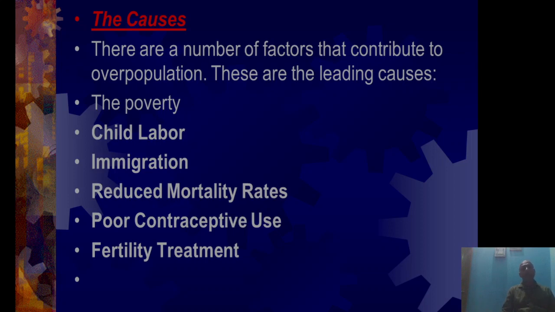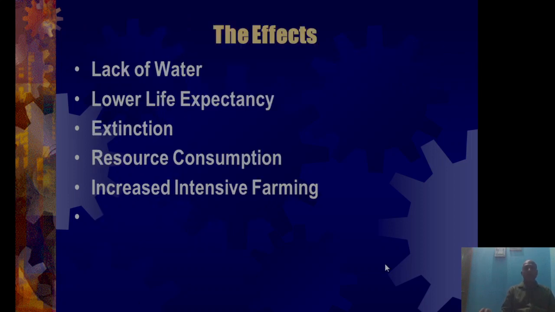Have a look at the effects of overpopulation. Lack of water, lower life expectancy, extinctions, resource consumption, and increased intensive farming. These are the effects of overpopulation. There are many more reasons behind it also, but these are the main ones.